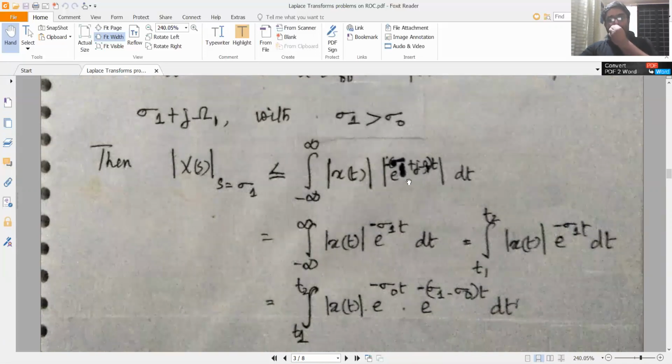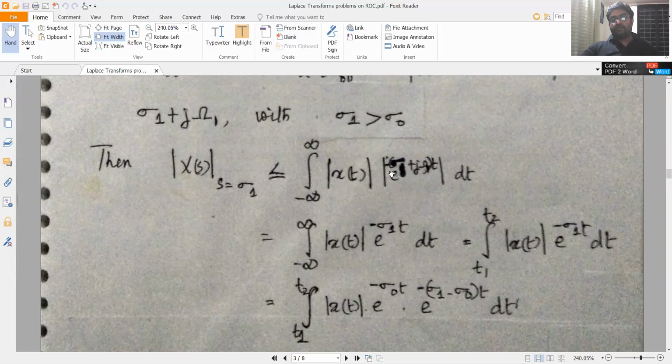Modulus of e raised to 1 into modulus of e raised to j omega t dt. So this is expanded as e raised to minus sigma 1 t into e raised to minus j omega 1 t. If we compute the absolute value, it would be the absolute value of e raised to minus sigma 1 into the absolute value of e raised to minus j omega 1 t. So what is the absolute value of e raised to minus j omega 1 t? That's equal to 1. Why?